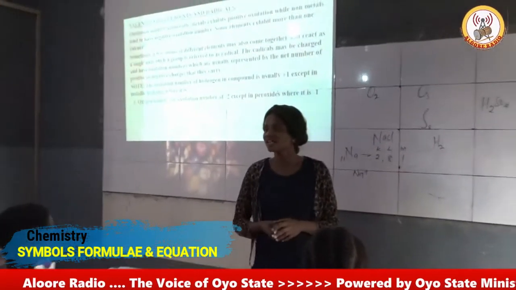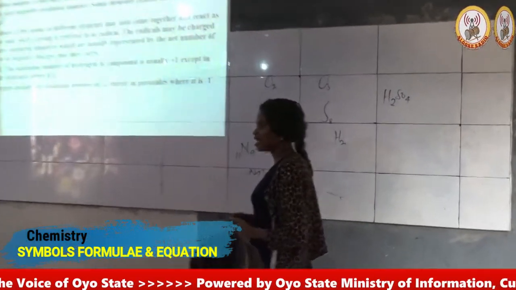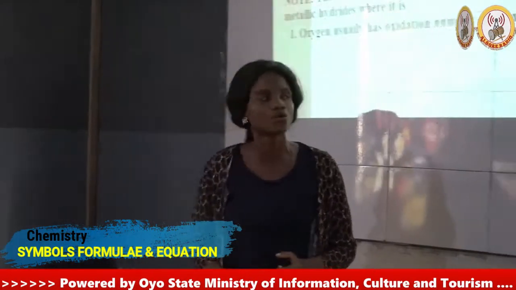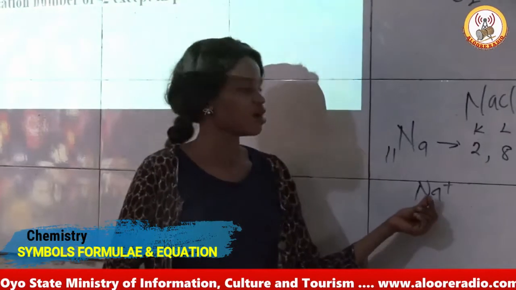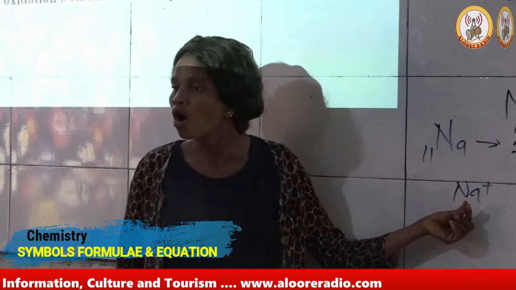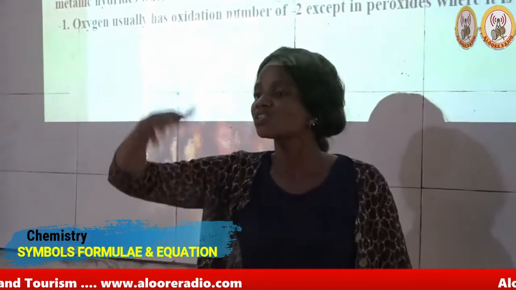And I defined the other time that oxidation number is the charge an atom of an element appears to have according to some set of arbitrary rules. Now, from what I just did on the board, the oxidation number of sodium here is +1 because the 1 valence electron has been given out in the course of bonding.